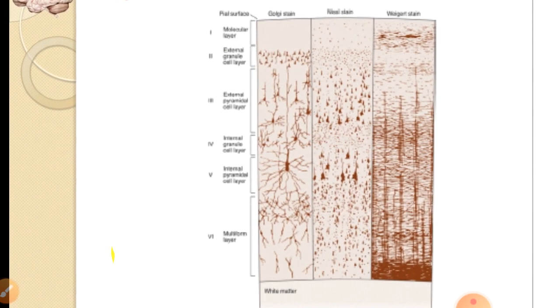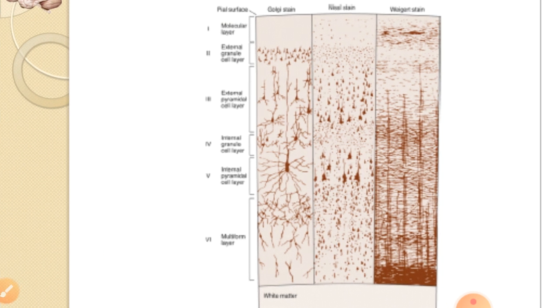Then the external pyramidal layer. Pyramidal cells of medium size and large size are present here. Then inside that is the fourth, the inner granular layer, again containing sensory cells, that is polygonal or rounded cells, which are present in high density here. Then inside that is the fifth layer, the ganglion cell layer or inner pyramidal cell layer. This contains very large pyramidal cells of Betz, especially in the motor area. Then the innermost layer contains few fusiform cells and the fibers are present.